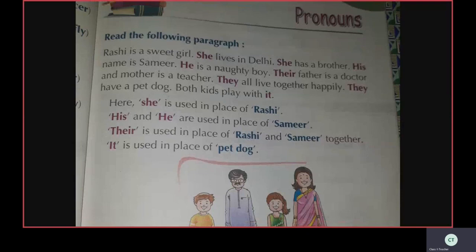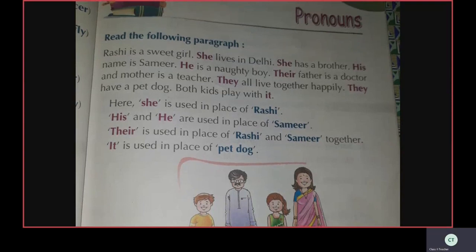A pronoun is a word that is used in place of a noun. Say, Rashi is a sweet girl. She. Here she means who? Rashi. See, instead of the noun, we are using she here. She is a pronoun. Okay. She has a brother. She means who? Rashi. Rashi is a noun. She is a pronoun. His name is Samir. His means who? Rashi's brother, Samir. His name is Samir. His is a pronoun here.